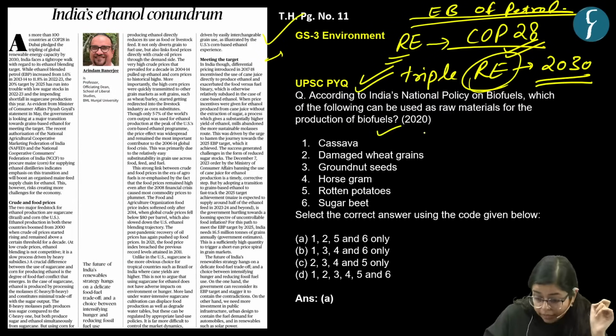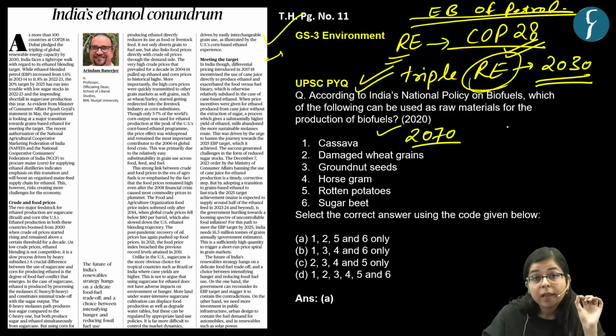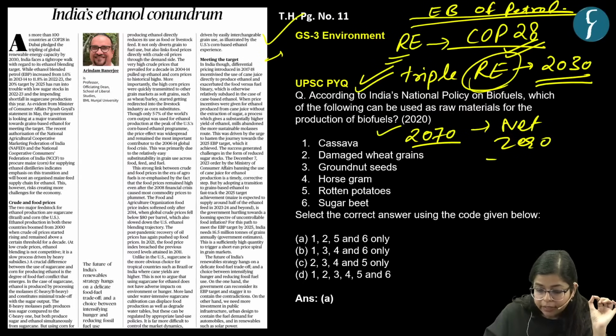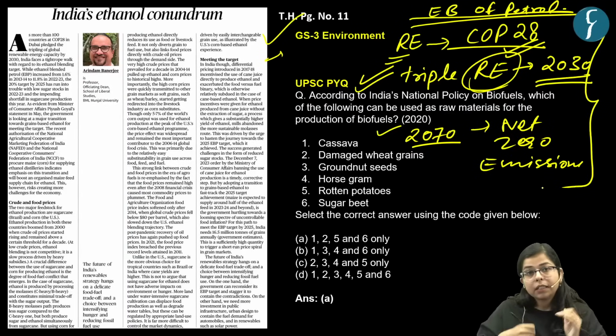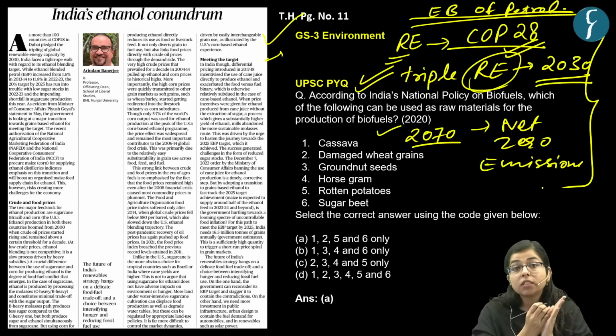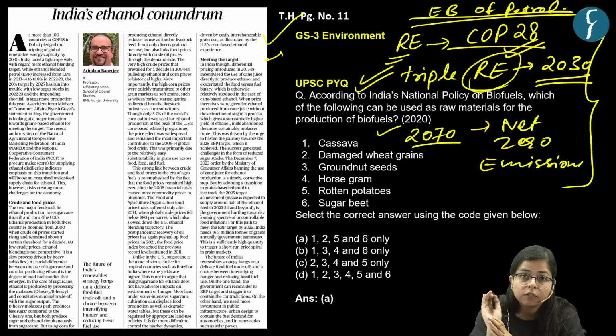If we talk about India, India has a target to achieve net zero emissions till the year 2070, right? So keeping in mind these targets, India has to shift away gradually from fossil fuels.